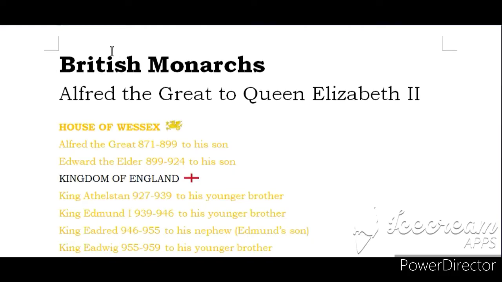So today I'm going to be talking about the family tree of every single English monarch that we can consider as a king of England. I'm going to start with Alfred the Great, and I'm going to finish up with our current queen, Elizabeth II. Since I don't have a chart back up here, I'm going to be explaining this via computer, and you will be hearing my voice as I explain, and I'll give you the list. So here you go. Here is my list of every English monarch from Alfred the Great to Queen Elizabeth II.